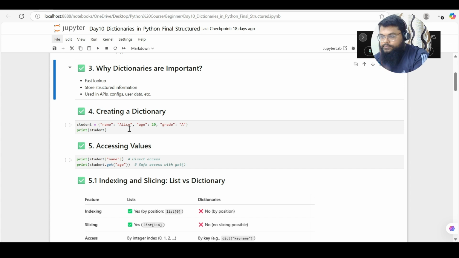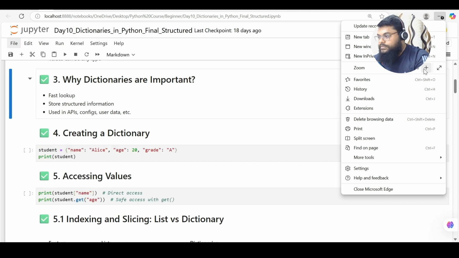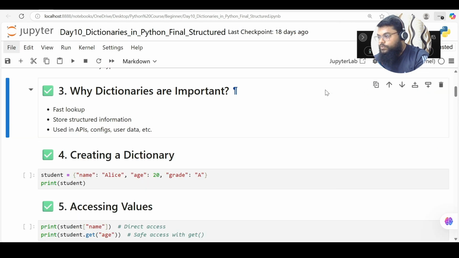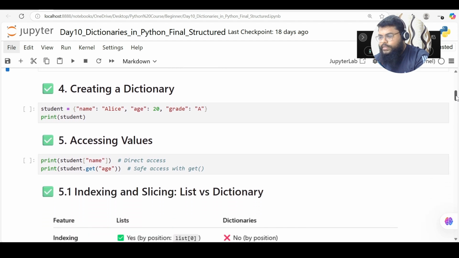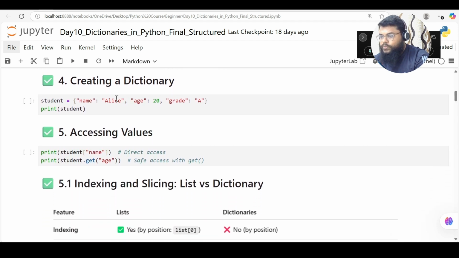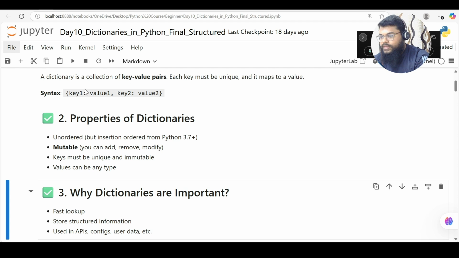So let's start with this. How do I create a dictionary? In our previous sessions, we saw how to create a list, a tuple, and a set. Now here we'll see how to create a dictionary. We said a dictionary is a combination of key value pairs. So I will have a key and its associated value, and another key and its associated value.